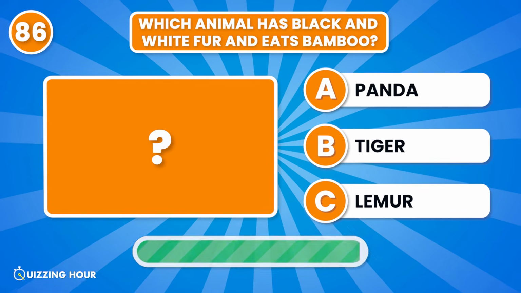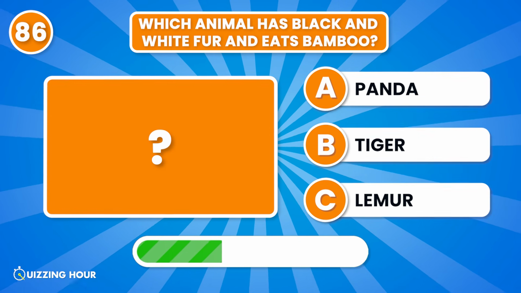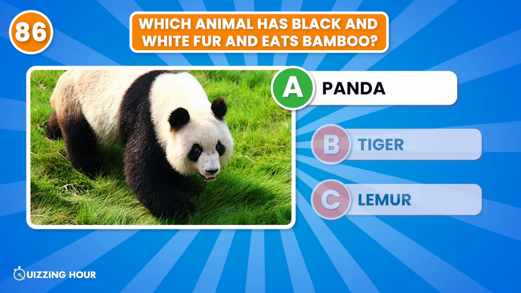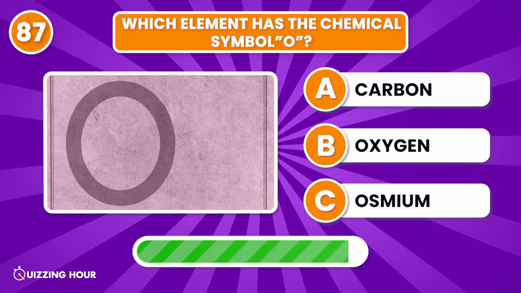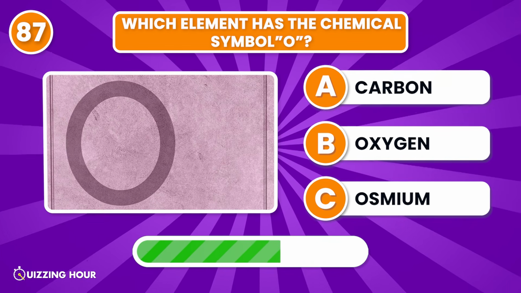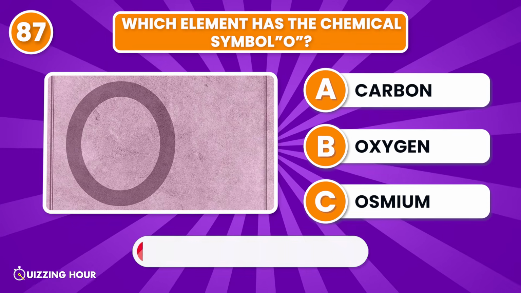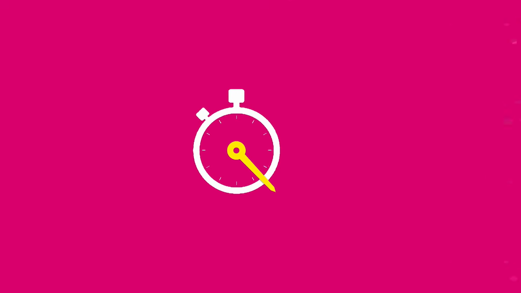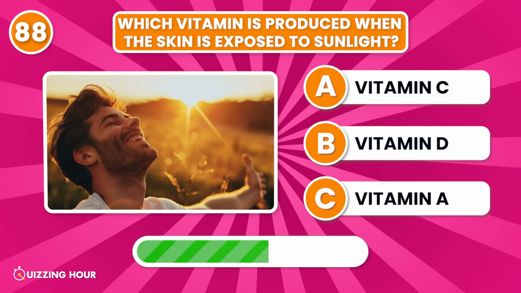Which animal has black and white fur and eats bamboo? Panda. Which element has the chemical symbol O? Oxygen. Which vitamin is produced when the skin is exposed to sunlight?